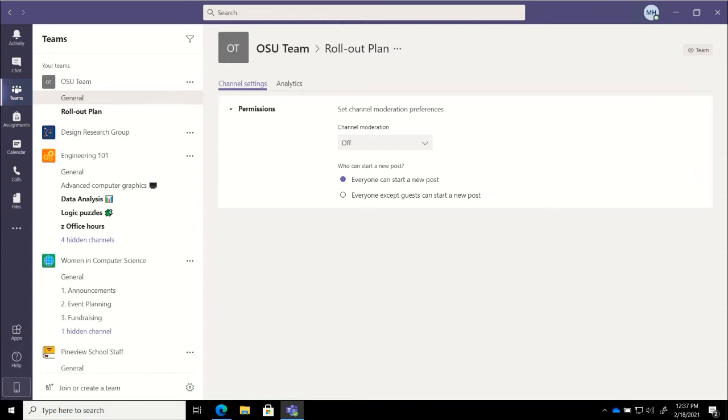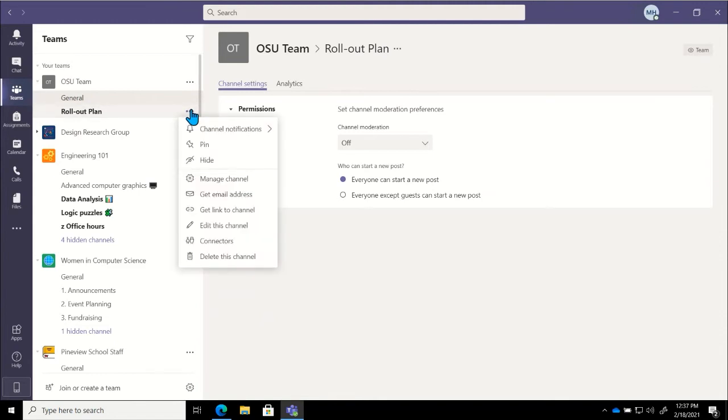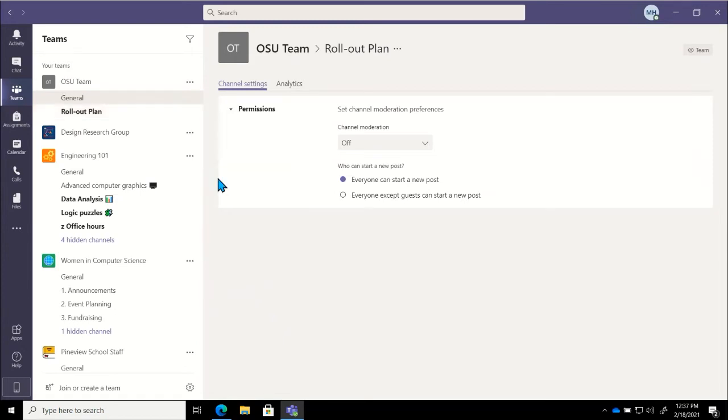I mentioned we have options for our channel settings like we see here. And just so y'all know how we got here, if you hover over any channel on your list, you're going to see ellipses that show up, and I will click on those to open up a drop-down menu. And I'm going to talk about pinning again. We already talked about hiding or showing that particular channel, but for right now we're going to click into manage. And that's how we get into the permissions here.